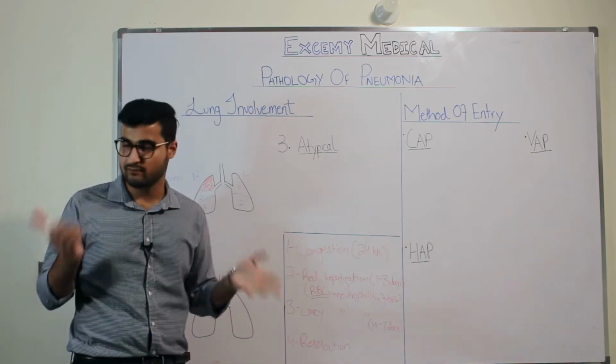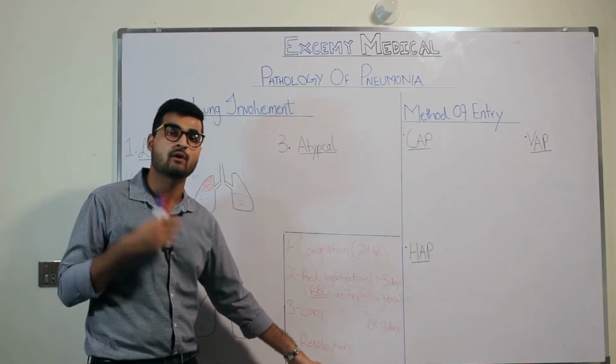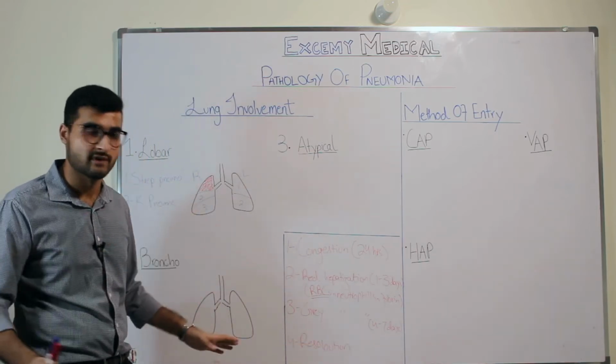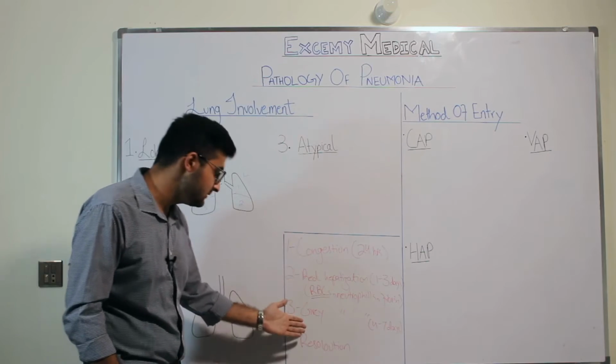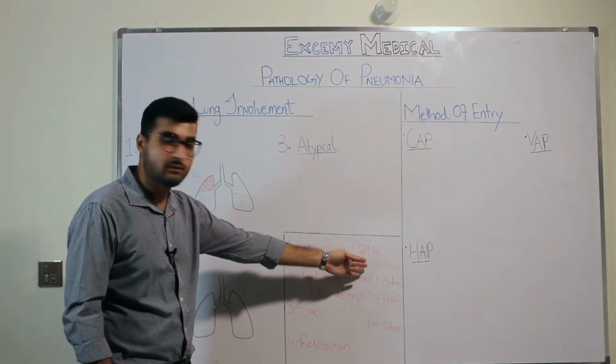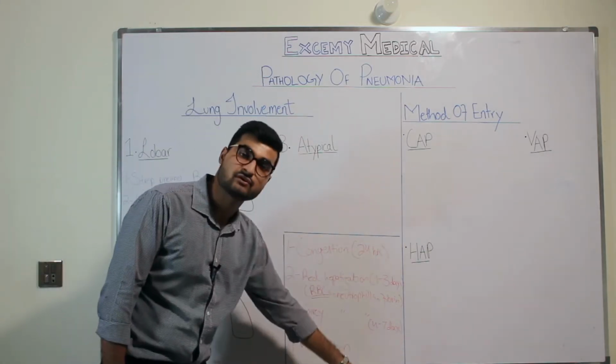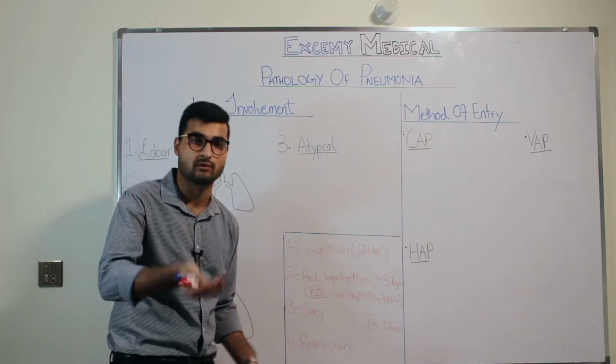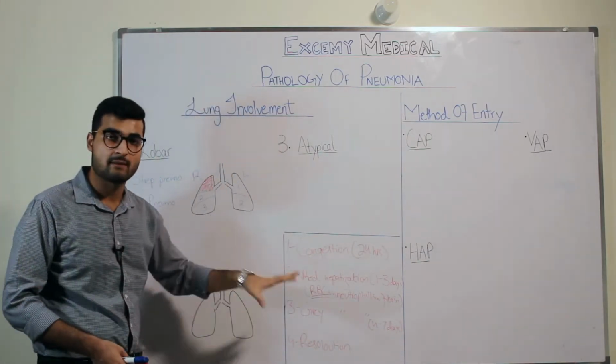So you will have a bit of fibrosis and scarring present, and that is what we call resolution. That is, the whole thing goes away. So we had congestion, red hepatization, gray hepatization, and resolution, starting from what happens within 24 hours and what happens over the course of a whole week and then more than that. So this is basically what happens in lobar pneumonia.